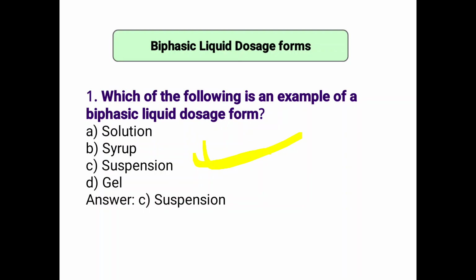Coarse has particle size greater than 1 micrometer or 0.5 micrometer. Colloidal, size range, sometimes we will ask. Also a question on suspension asks which causes irritation in the eye. So suspension also causes irritation in the eye when applied.